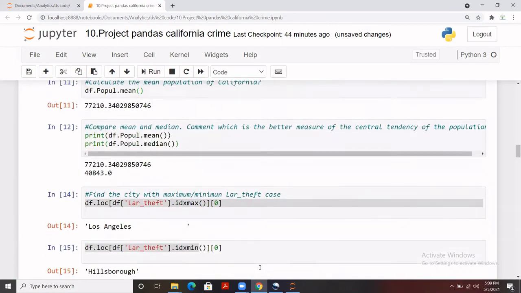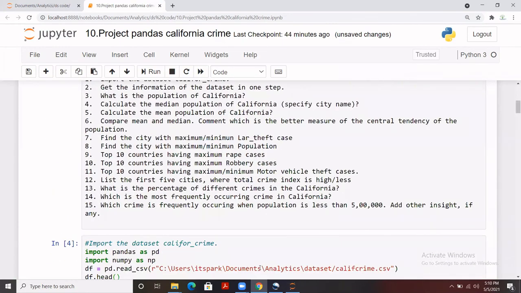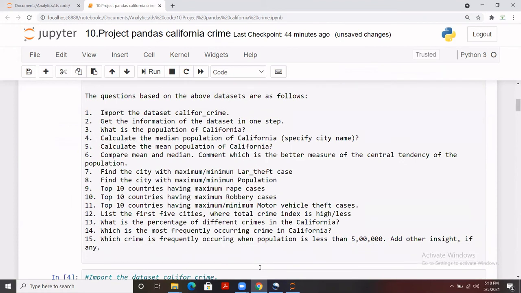So whatsoever we covered here, in this particular Californian crime data, we have extracted the information, we have calculated the mean and median for different columns, and we have extracted the name of the city as well, exactly what the value is and which city this value belongs to. We have extracted the maximum and minimum values of the columns, and we have applied certain conditions, and we have calculated the percentage, and we have extracted the frequently occurring crime as well, and applied a condition, and that's it. Those are the few things that we have tried to cover here.